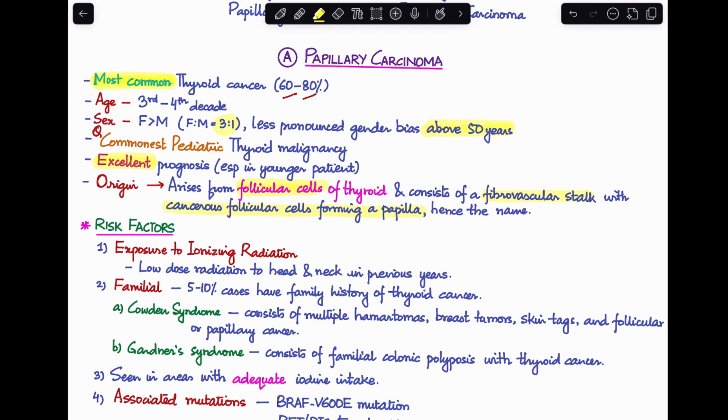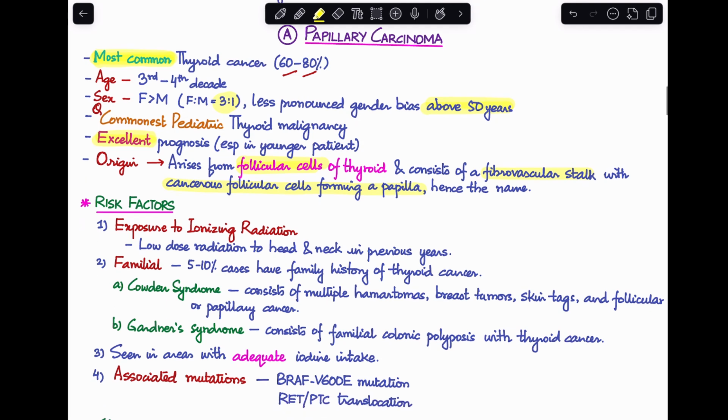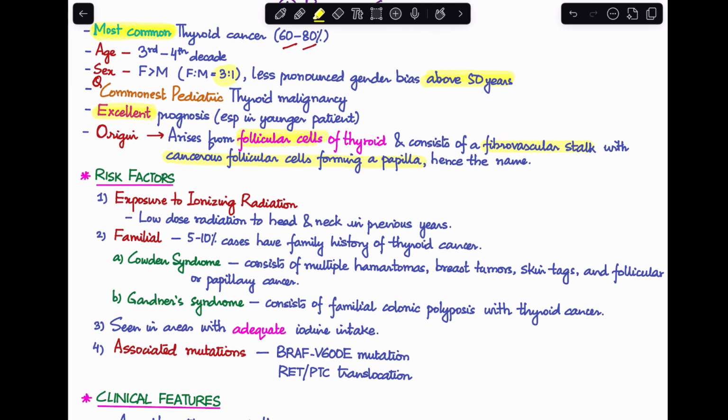Now let's discuss the risk factors for developing papillary carcinoma. First is exposure to ionizing radiation. Whenever there is a history of exposure to ionizing radiation, it is important to think of this differential diagnosis. Low dose radiation to the head and neck region in the previous years is a risk factor. Second is familial conditions. In about 5 to 10% of cases of papillary thyroid carcinoma, there is a family history of thyroid cancer.